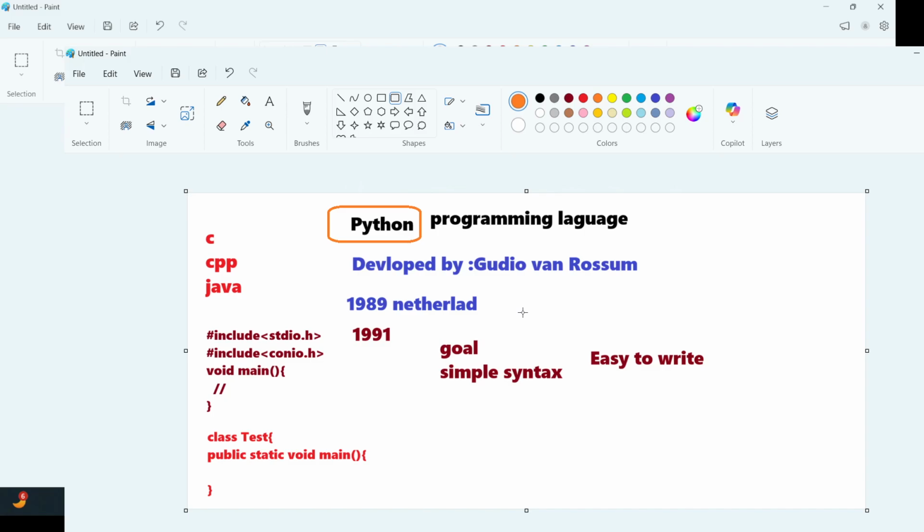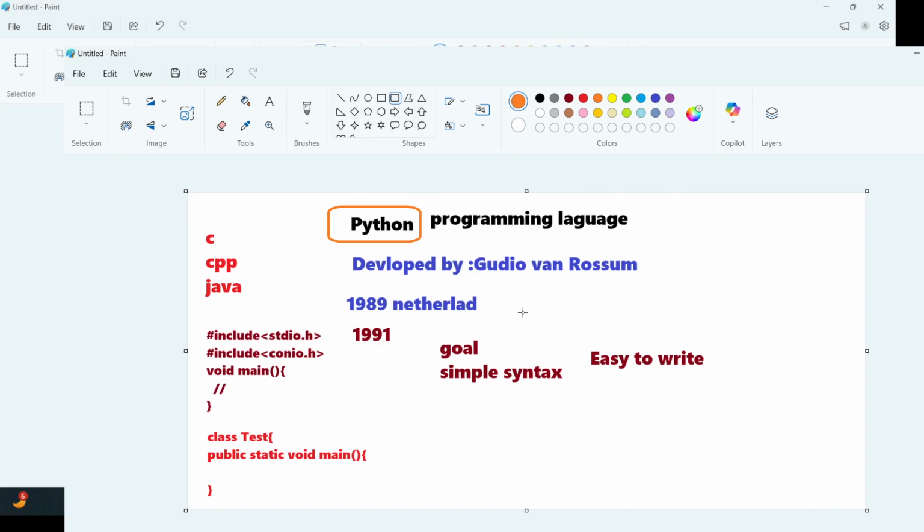The very first question: who developed Python, and when was it released? 1991. The goal is simple syntax, easy to write, trying to replace the complex syntax of C, C++, and Java. The scientist is still alive and working for Microsoft.